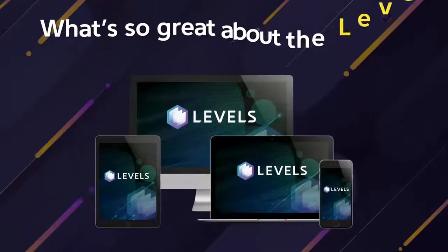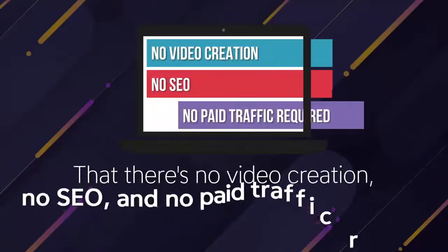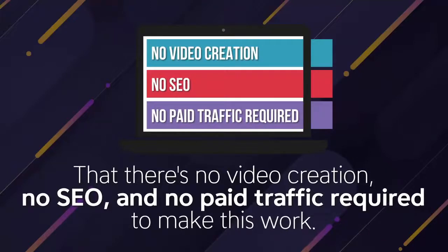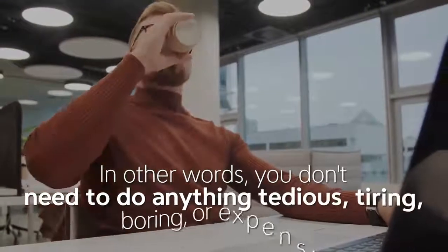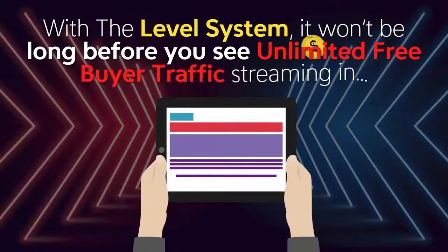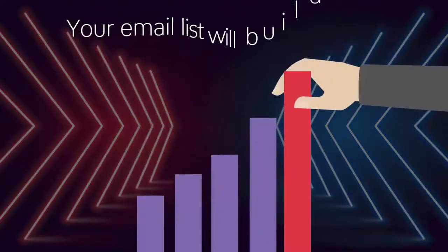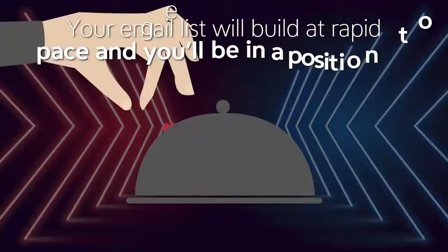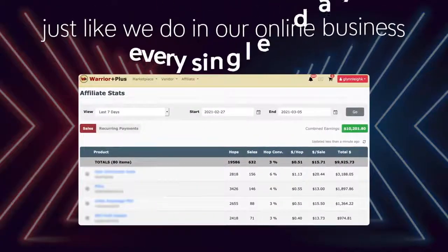What's so great about the Levels system is that there's no video creation, no SEO, and no paid traffic required to make this work. In other words, you don't need to do anything tedious, tiring, boring, or expensive. With the Levels system, it won't be long before you see unlimited free buyer traffic streaming in. Which means one thing. Your email list will build at a rapid pace, and you'll be in a position to generate commissions just like we do in our online business every single day.